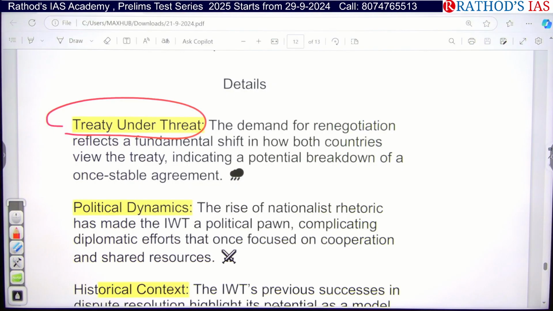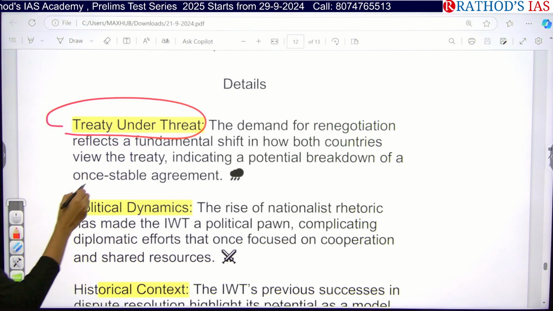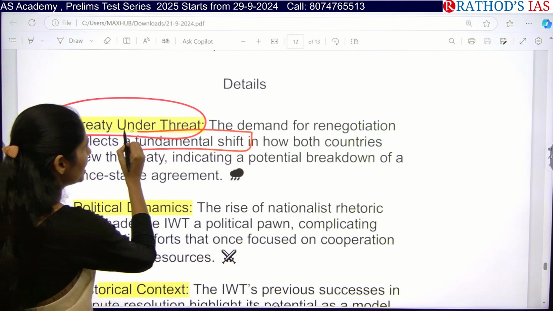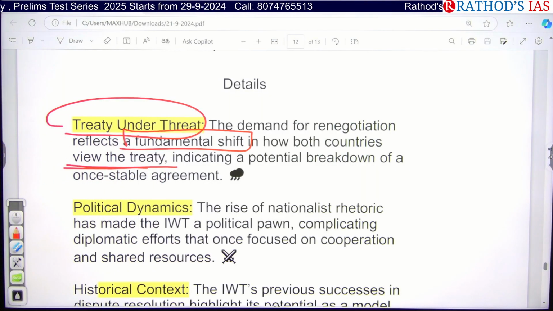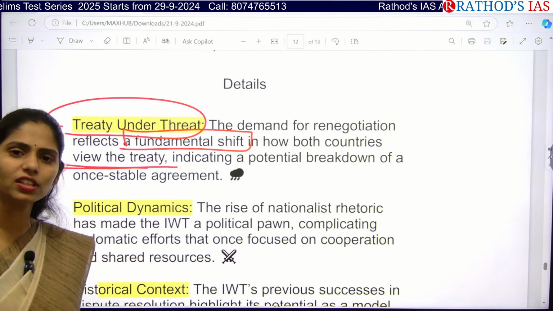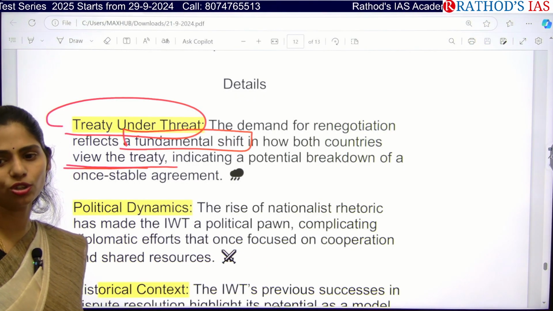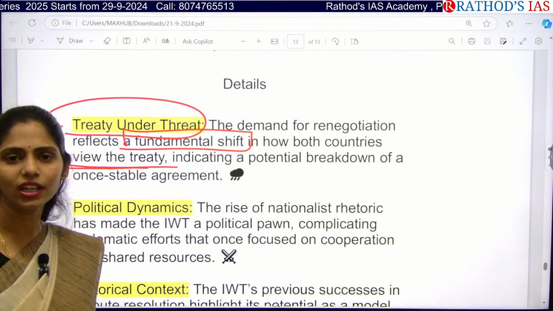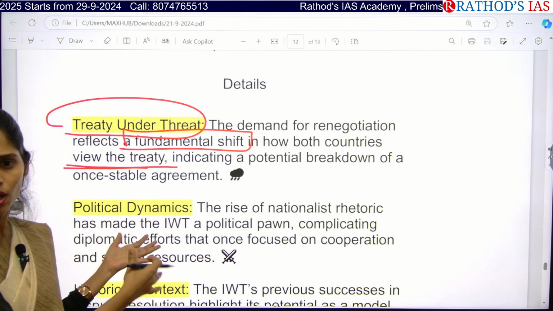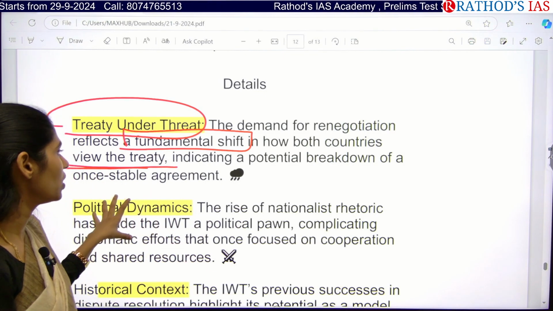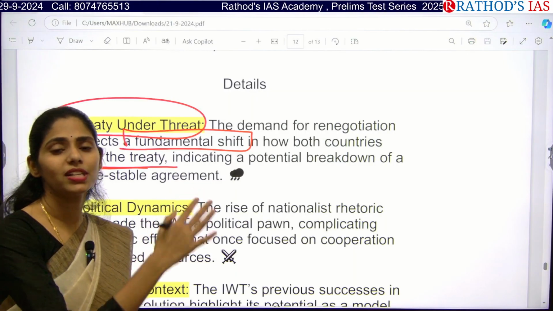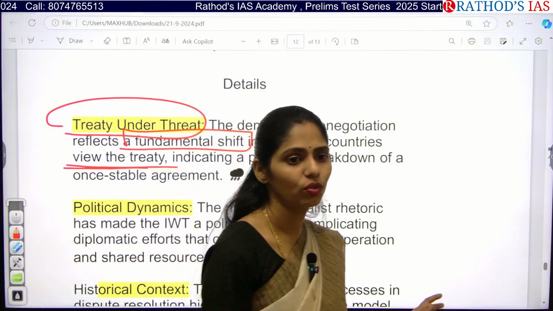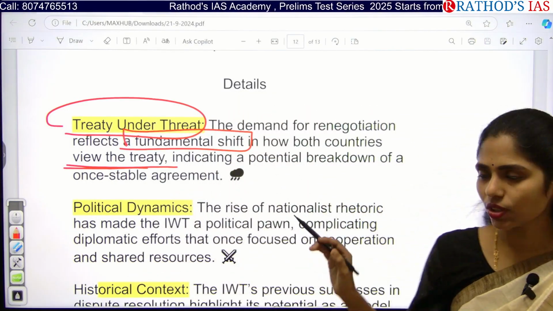Whenever we demand renegotiation, it shows there is a fundamental shift in how both countries view this treaty. Actually, India gives respect to this treaty, which is why India is asking to come for talks. But Pakistan is not responding at all. That means Pakistan is not giving any respect to this treaty. We can understand that in future there may be a chance of this treaty between India and Pakistan breaking down.